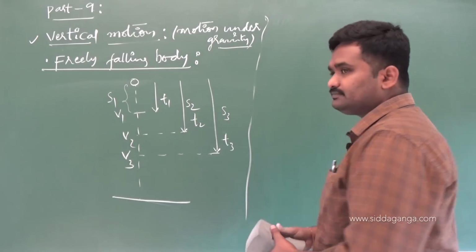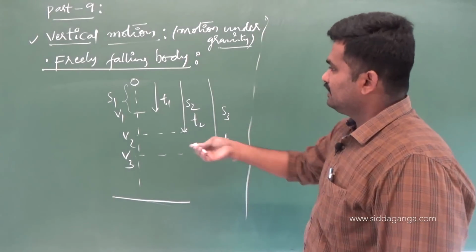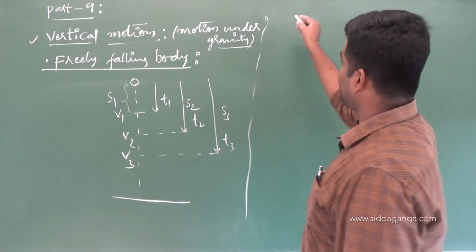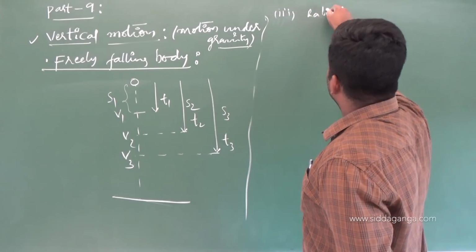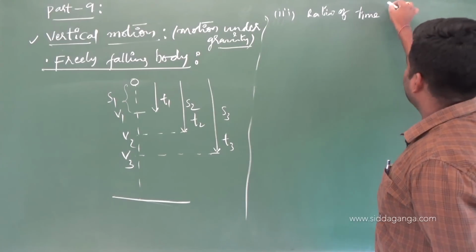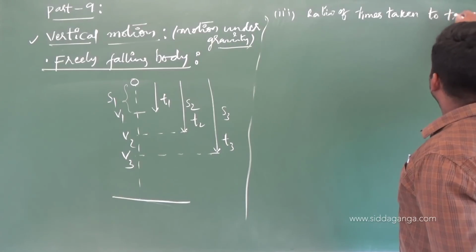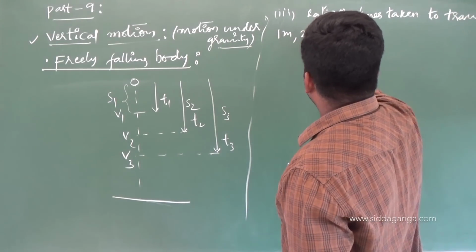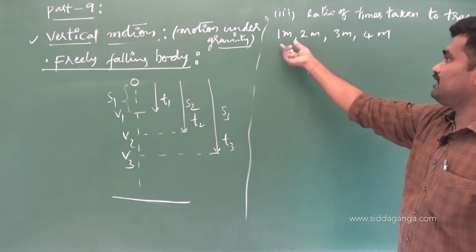Okay, see here, if you think that I know S1, S2, S3, they are asking the ratios of T1, T2, T3 now. Ratio of times taken to travel 1 meter, 2 meters, 3 meters, 4 meters. Means time taken to travel 1 meter, means this is